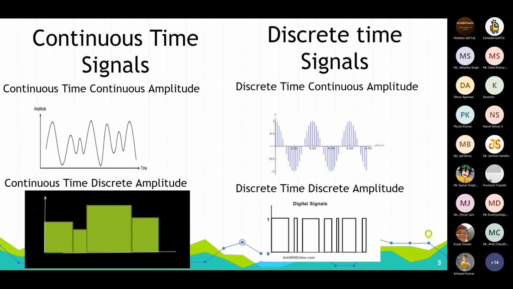Coming to the next, the discrete time signal, you see signals breaking, appearing at particular points of time. For example, at 0.04 you see signals popping up, and you see gaps, right? So that is discrete time and continuous amplitude. And discrete time and discrete amplitude is where you have a given amplitude and no value at certain instants of time.